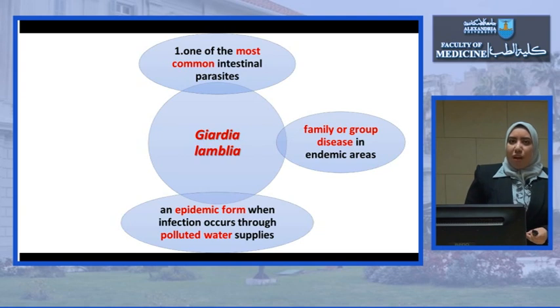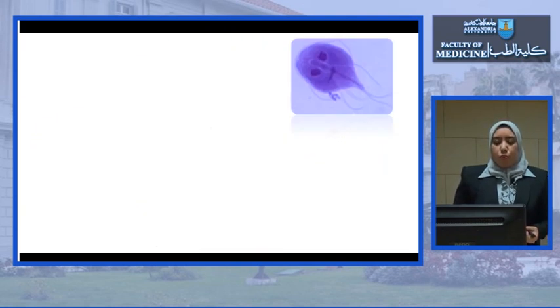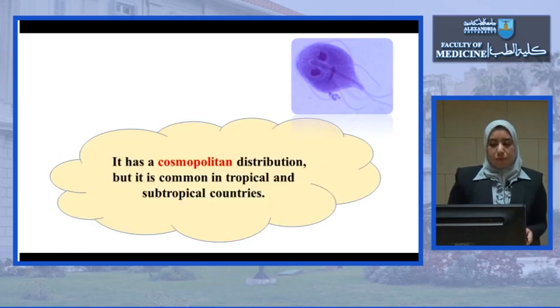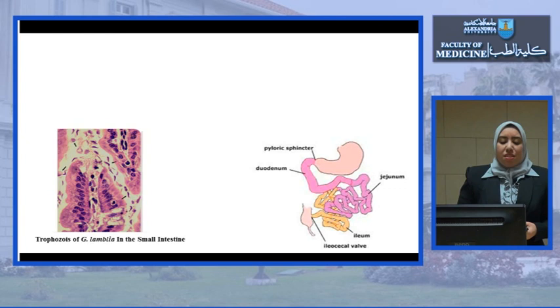It could occur also in an epidemic form through polluted water. It's more common in children. Geographical distribution is cosmopolitan, but it is most common in tropical and subtropical countries.